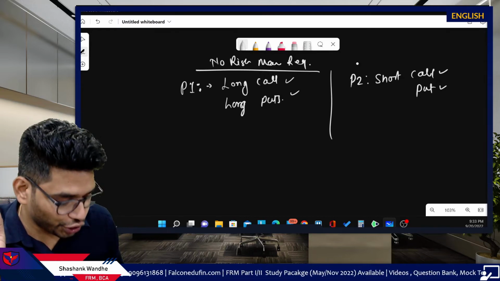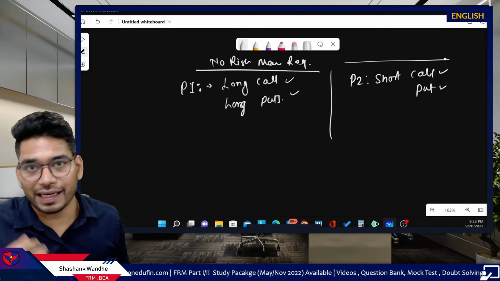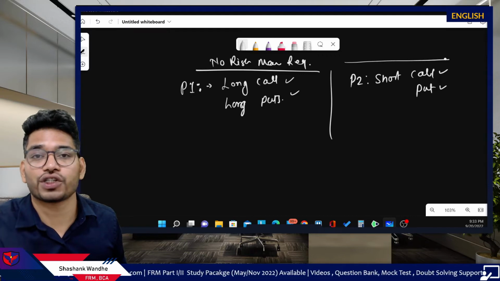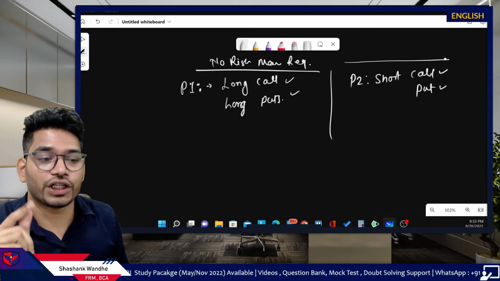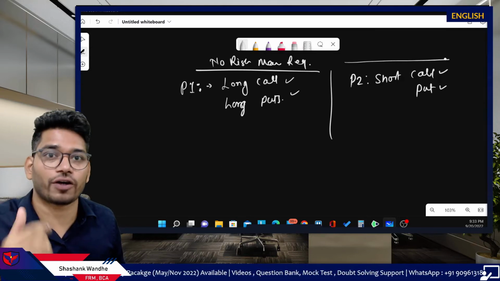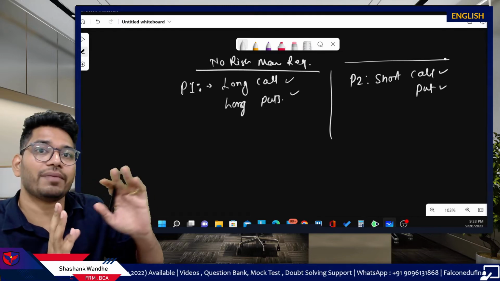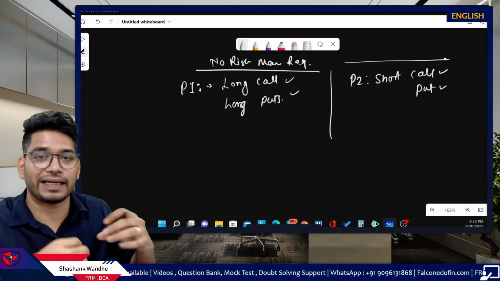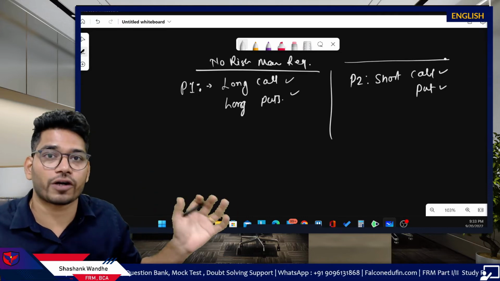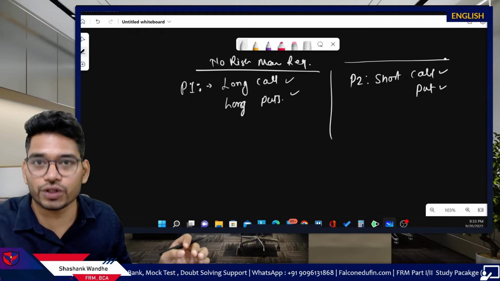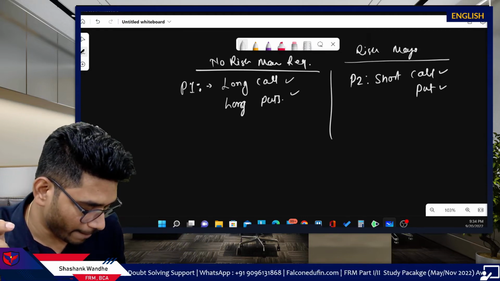However, in the case of a short call or short put position, the earning is the premium collected upfront, but the short position holder might incur huge losses. As we know, for the short call option, the loss for the short position holder is unlimited. The unlimited payoff is profit for the long and loss for the short. Short might incur huge losses here, and that's why risk management is required.